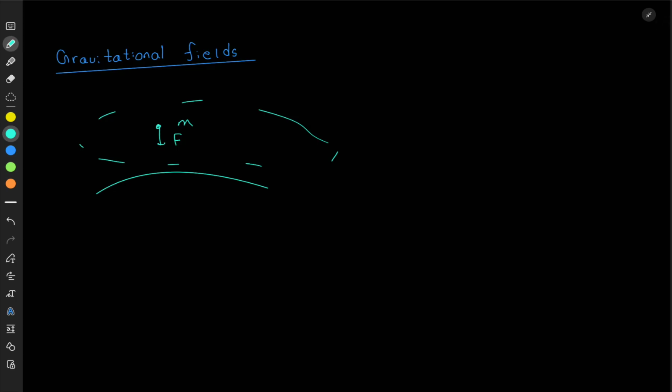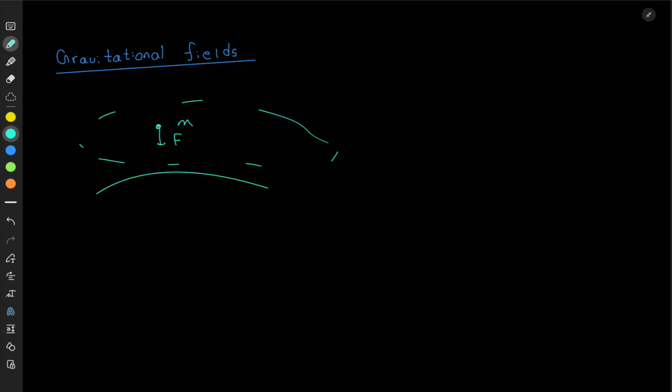Now remember, between two masses there are gravitational forces. Between you and me, between any two objects that possess a mass, you have a gravitational attraction. Gravitational forces are always attractive forces.